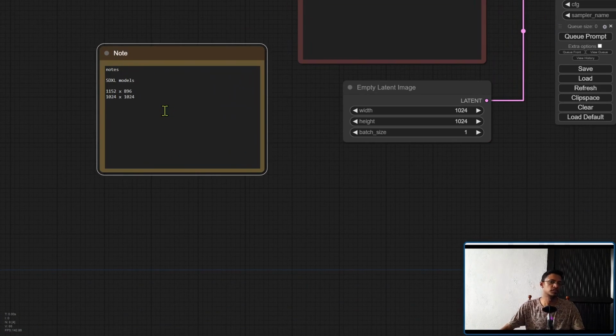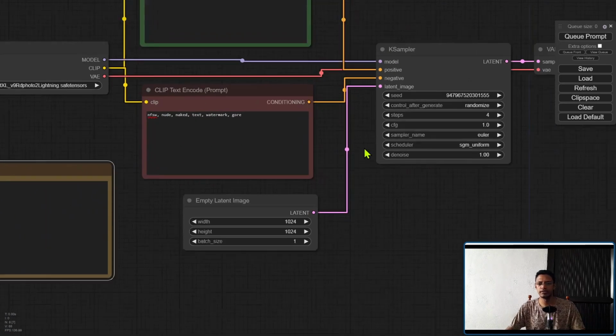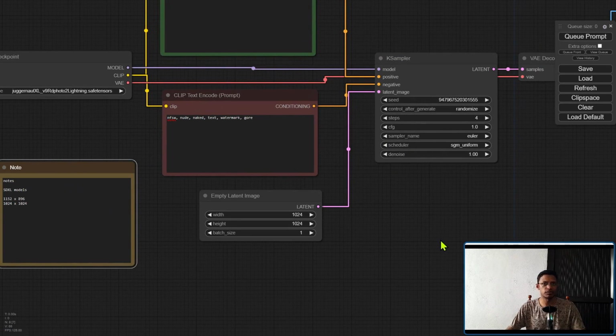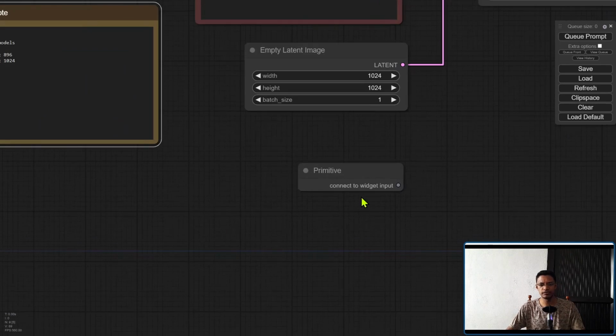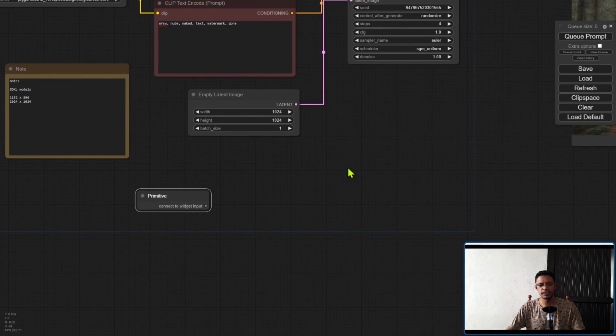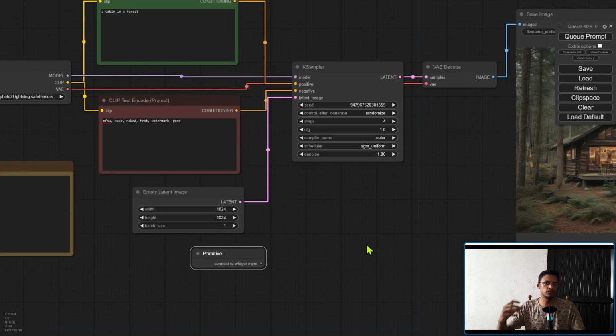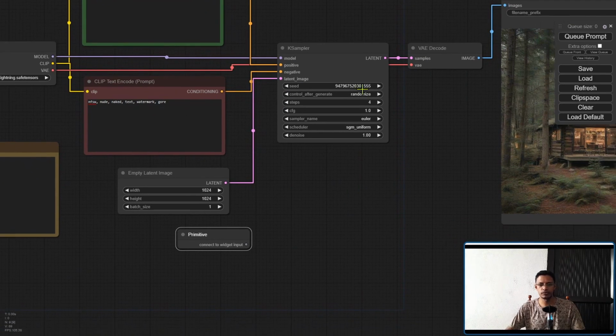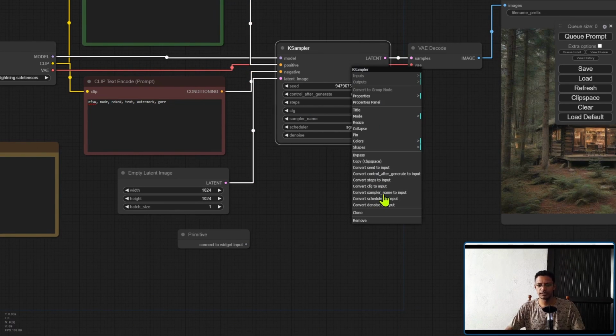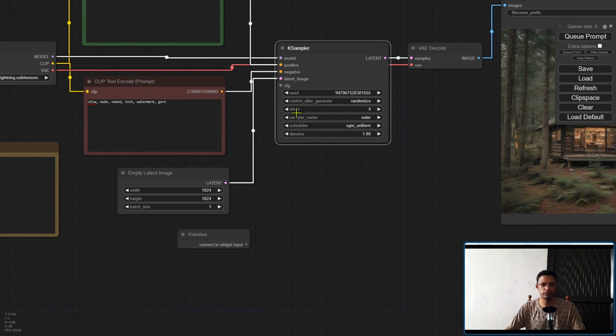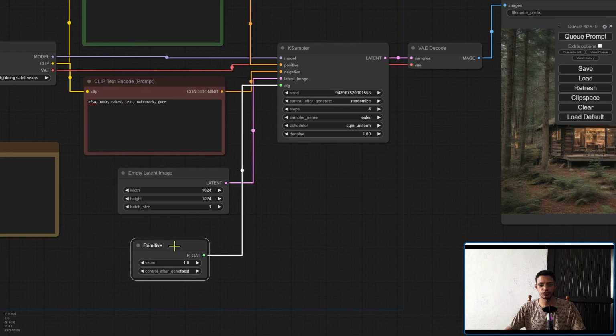Okay, these are the different resolutions or maybe the different KSampler settings. You can add all of that into the nodes. We've already seen the primitive. Primitive is basically just going to give you an input widget, and it's going to also give you control. So for example, here we have the steps at 4. We also have CFG 1. Let's say we want to see what is the best CFG for this model. I can convert the CFG to input, take the CFG into my primitive node.